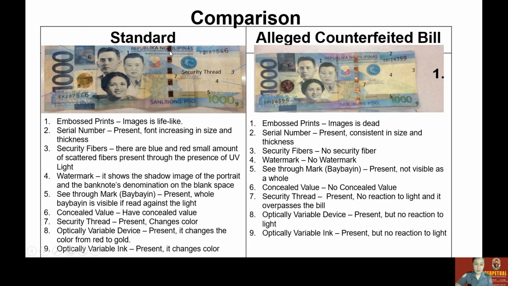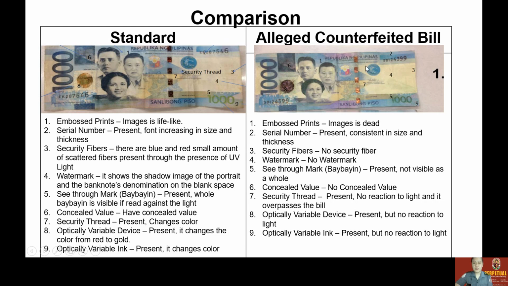Number seven, the security thread. This is the security thread. In a standard bill, the security thread is present, and it changes color.